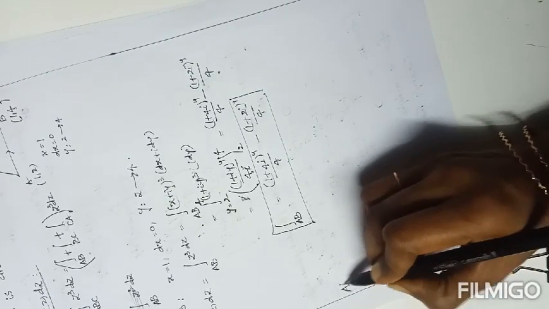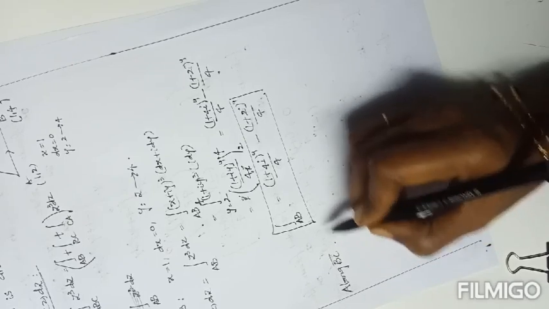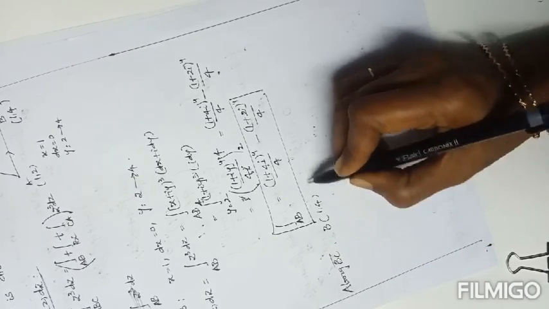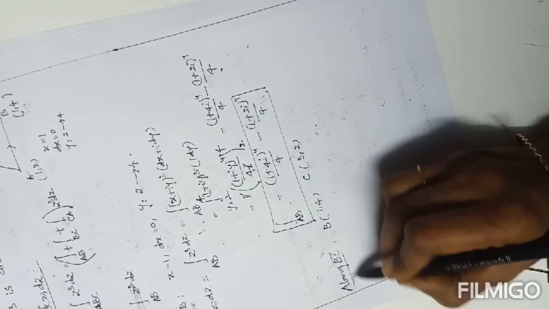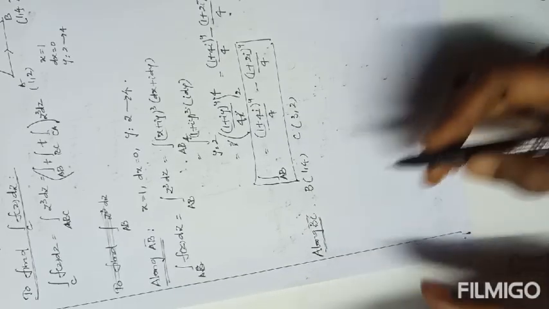Next, along the line BC bar, the coordinates of B are (1, 4) and C are (3, 2). In both points no coordinate coincides, so first we have to find the equation of the straight line.